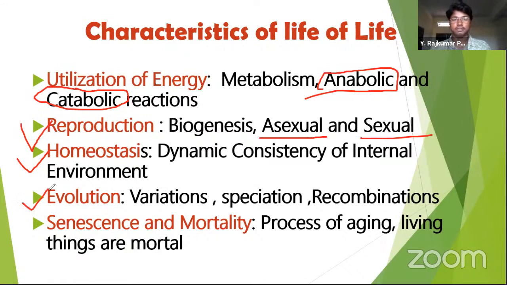Next, evolution. All living things will evolve. They will make new individuals which are different from the past individuals. This is called variation. We look different from our mother and father. Our children also look different from us, isn't it? So there are variations in living creatures. These variations eventually lead to speciation. That's why there are thousands of species around us.